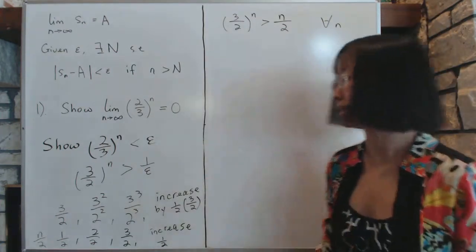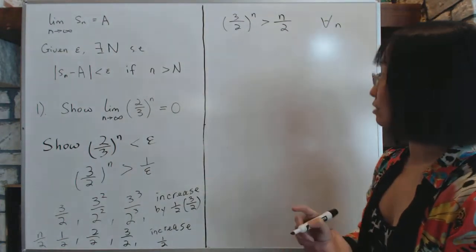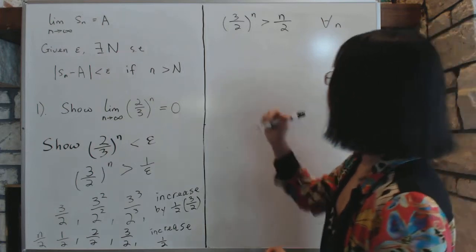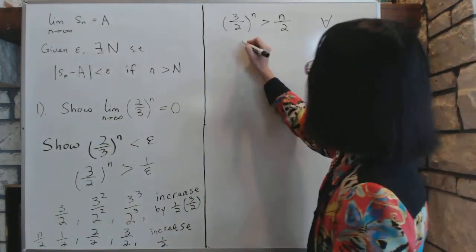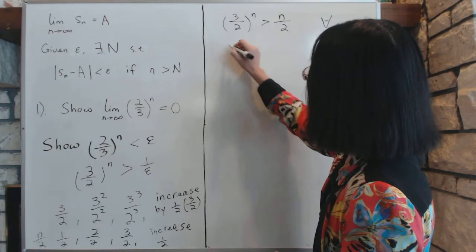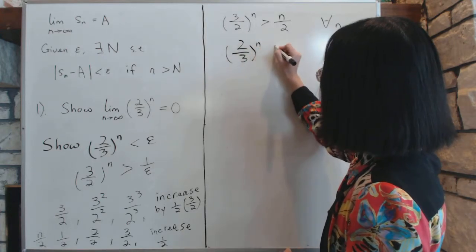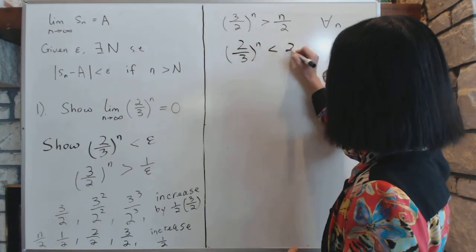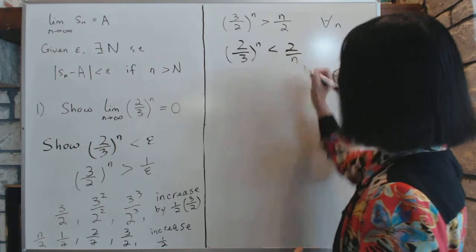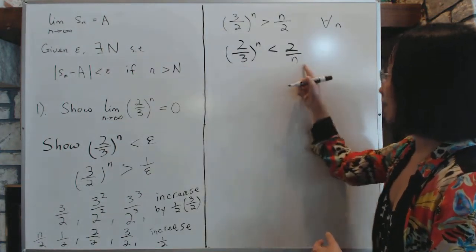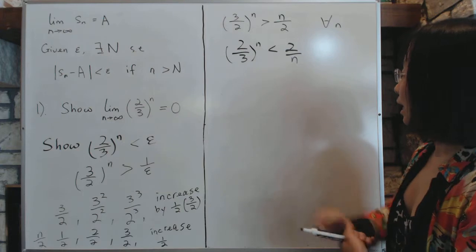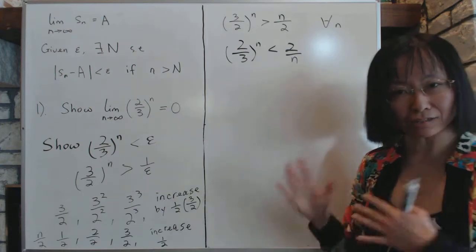Each time you put in an n, this value is bigger than that value, which of course means that if you flip it back around again, the inequality sign is reversed. So this sequence is dominated by this one. And as you can see, this sequence is going to 0.